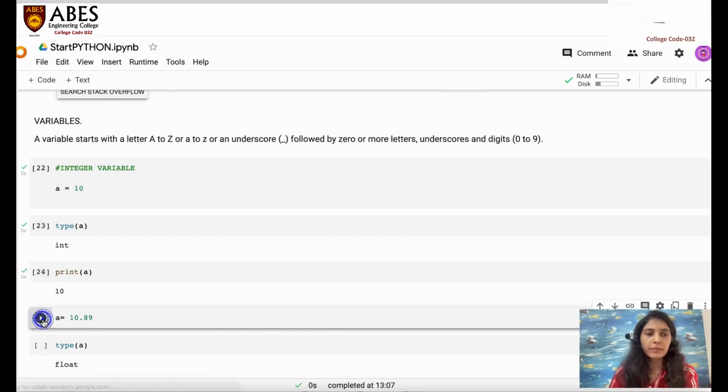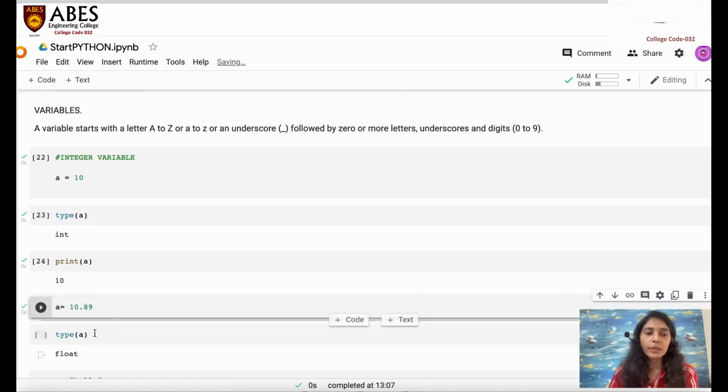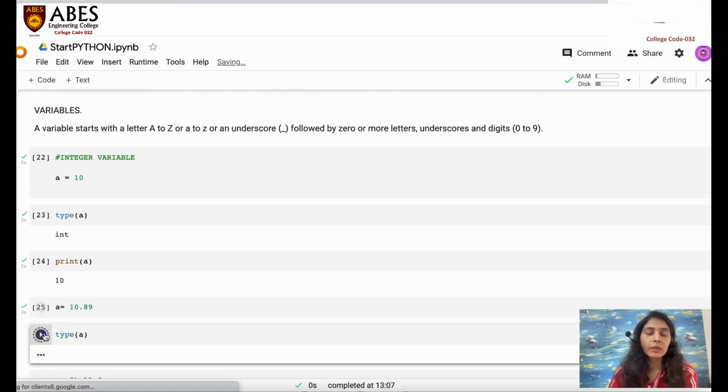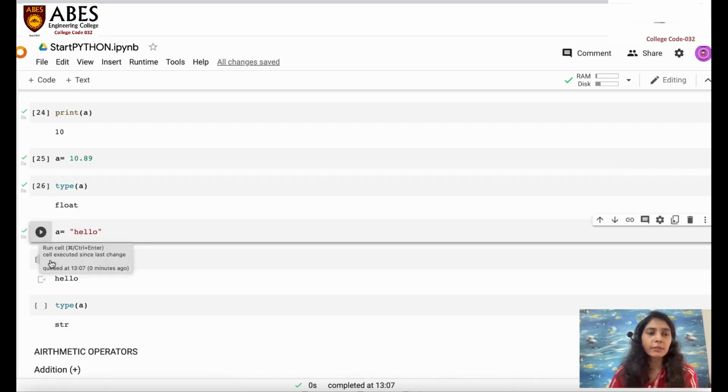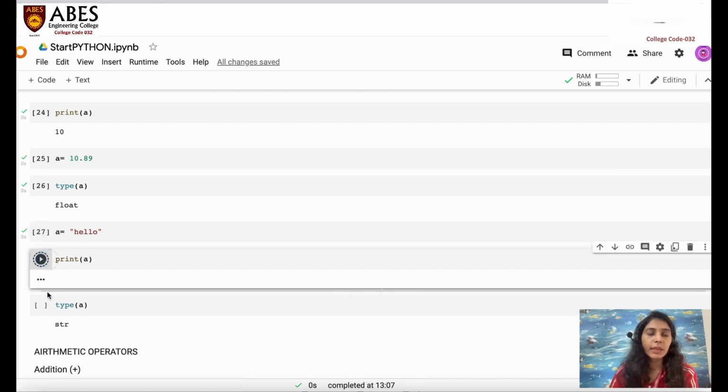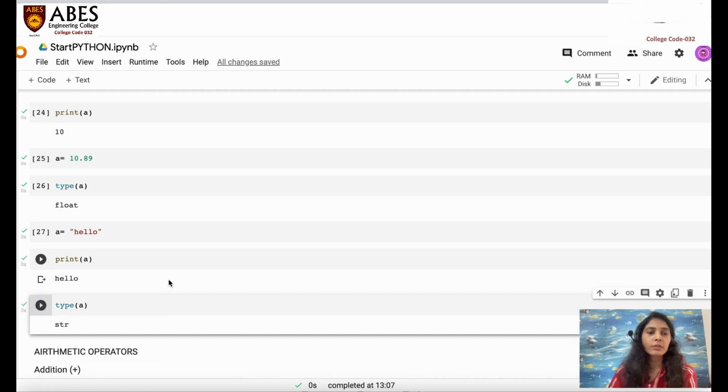Now I have assigned the value 10.89, a floating point value, into A, and if I assign a floating point value, I have to check what type it is. Now you can see it is float type. In the same way, if I assign a string value into it, and if I want to check the type of it, you can check it over here. The value of this particular variable A is a string.